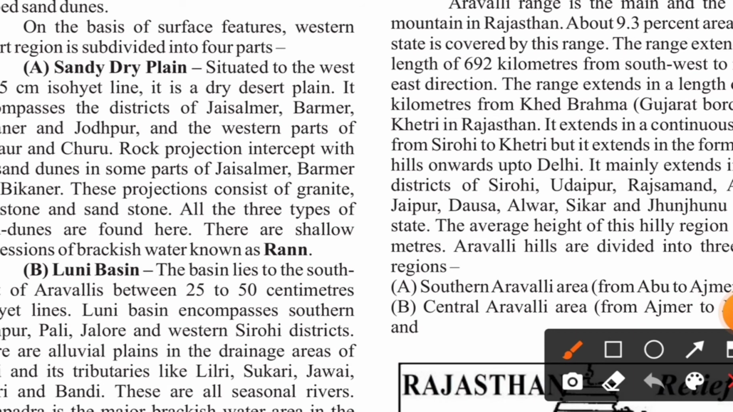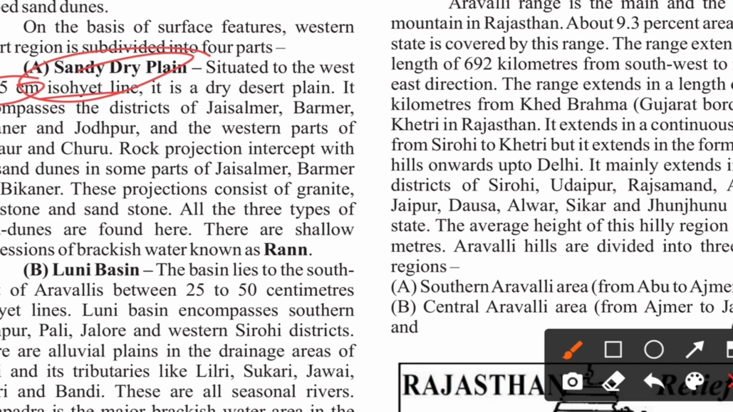Now, on the basis of surface features, the Western Desert region is subdivided into four parts. The desert is divided on the basis of region. So first we are calling it the sandy dry plain. The first one, the sandy dry plain, is situated to the west of the 25 centimeter isohyet line. It is a dry desert plain.